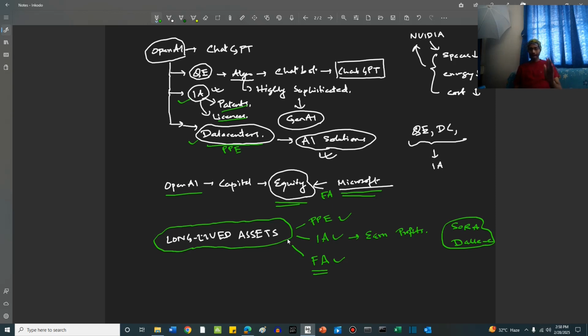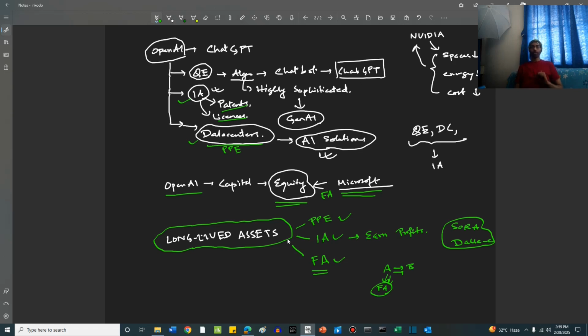So say company A has given debt to company B. Then this debt is a financial asset for company A. Or it has invested in the equity of company B. Then also this equity of company B is a financial asset in the balance sheet of company A. Likewise, Microsoft will show equity of OpenAI as part of its financial assets.